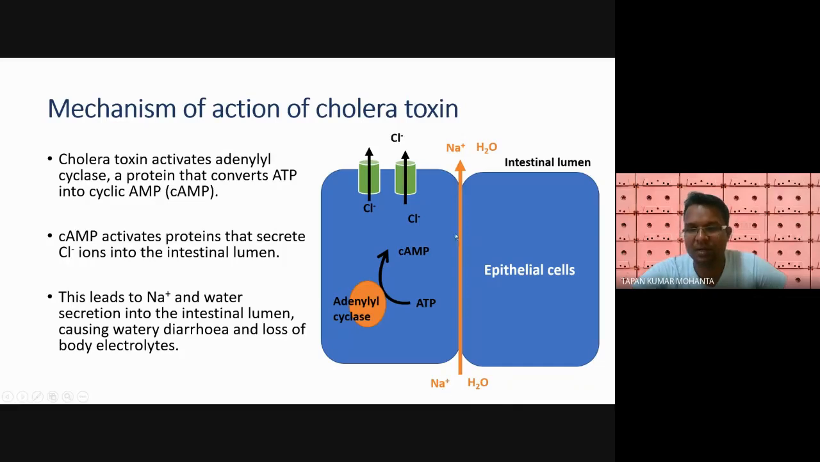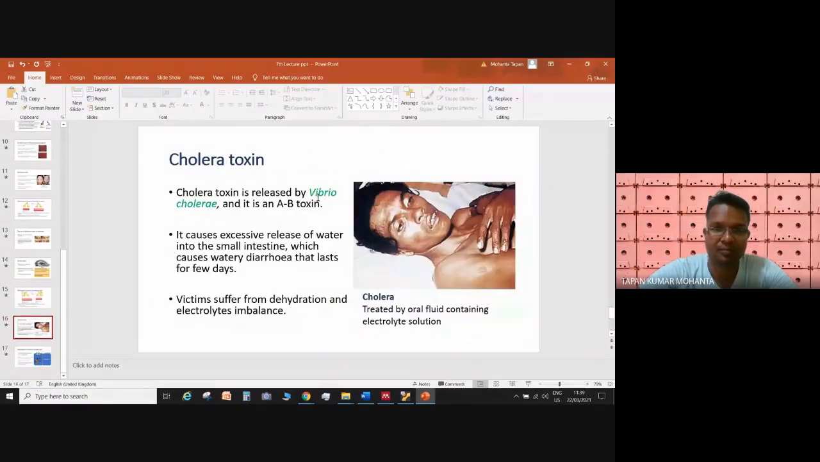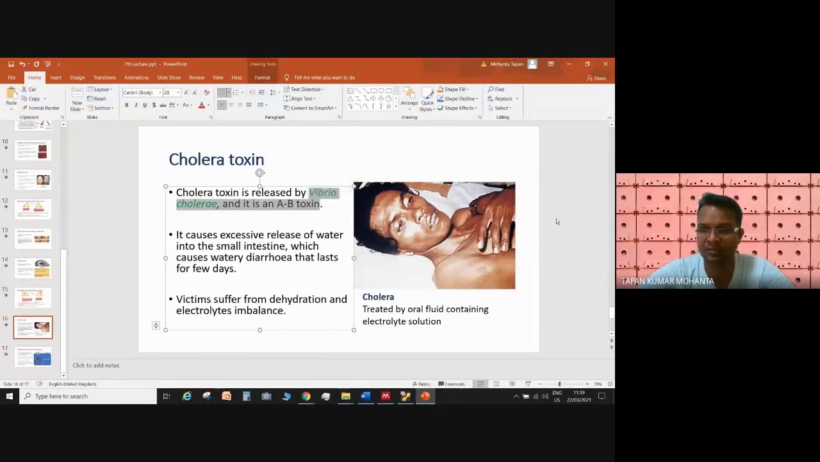Sodium ions and water molecules come into the intestinal lumen when chloride is already in the intestinal lumen of our body, and due to this it causes a lot of problems for us, and we suffer with diarrhea that is caused by cholera. That is, the causal organism is Vibrio cholerae, and this toxin is an AB kind of toxin.